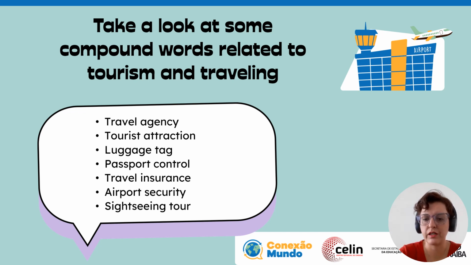Okay, we have travel agency, tourist attraction, luggage tag, okay, the tag that you put on your luggage with your name on it, passport control, travel insurance, airport security, sightseeing tour. Remember sightseeing? The activities that we do when we are tourists at a place. Okay, so we have sightseeing tour as an example of a compound word.